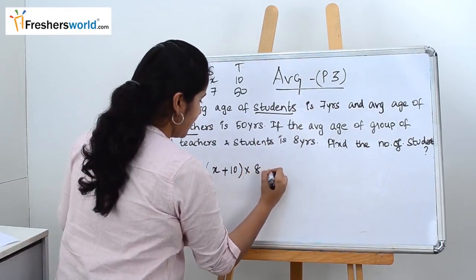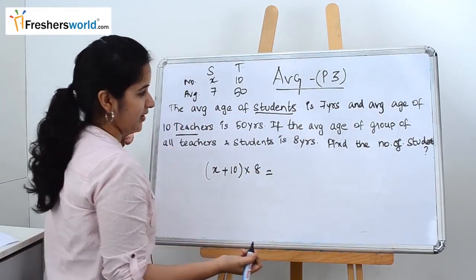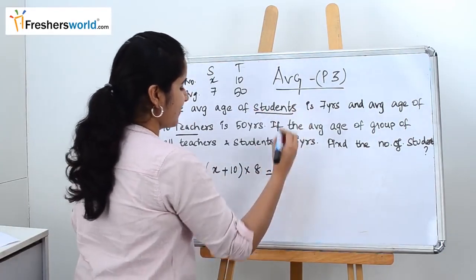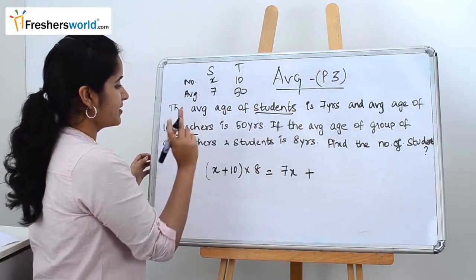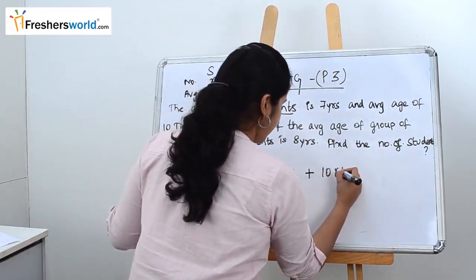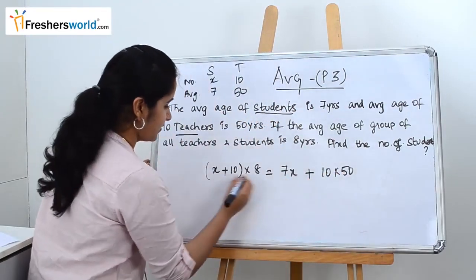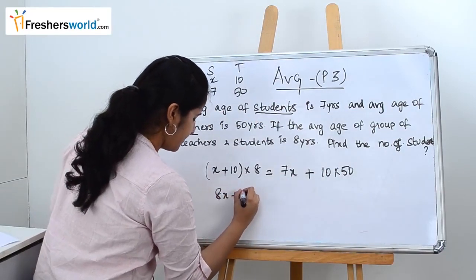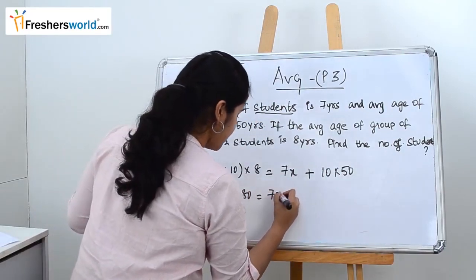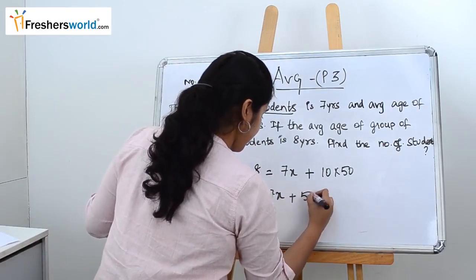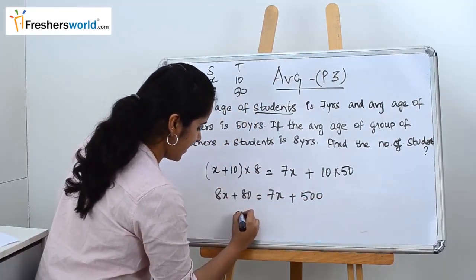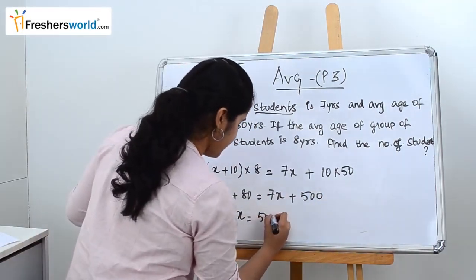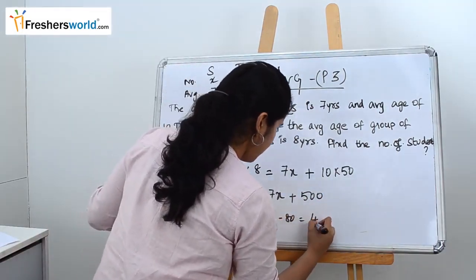So into 8 is equal to, now form the equation. They have given students is 7 years, so 7 into x, plus the average age of 10 teachers is 50 years, so 10 into 50. So let's solve this equation. It becomes 8x plus 80 is equal to 7x plus 500. Take the x to one side: 8x minus 7x becomes x, and 500 minus 80 becomes 420.